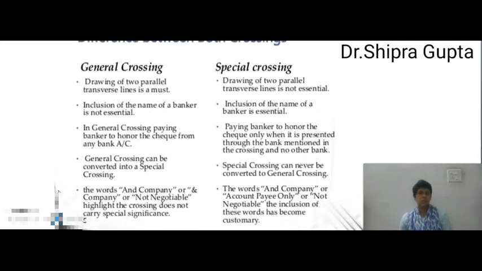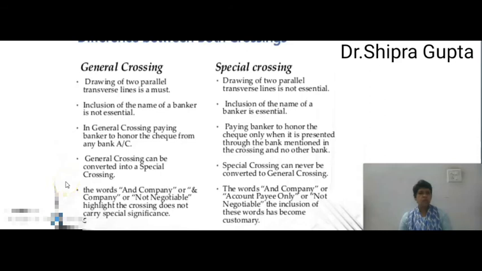Now next, in general crossing, the paying banker can honor the check from any bank account. We can pay it in any bank account manner, but in special crossing, the paying banker will honor the check only when it is presented through the bank mentioned in the crossing and no other bank. It means the bank mentioned in that check is the only one through which it can be paid, not any other bank.